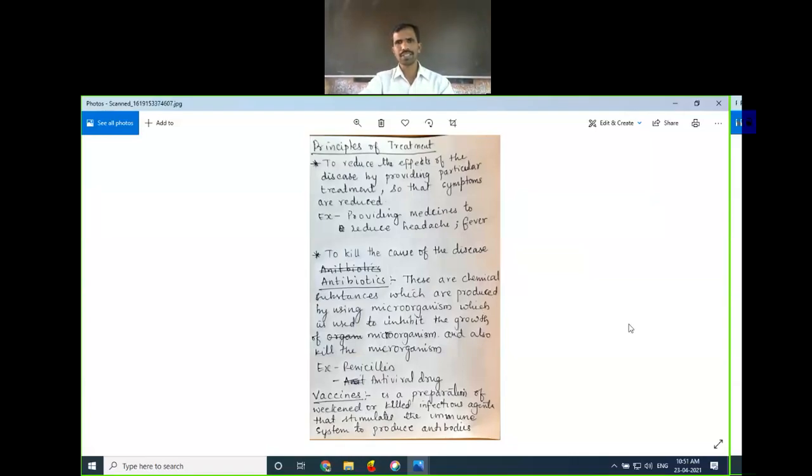So vaccination is done, and when vaccination is done, you will be protected against specific diseases. Those are called vaccines. A vaccine is a preparation of a weakened or killed infective agent to stimulate our immune system to produce antibodies. That is known as a vaccine.